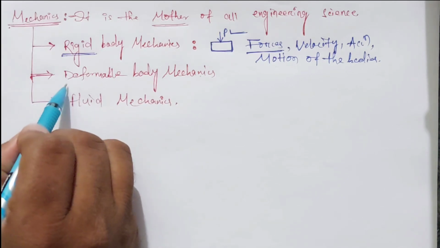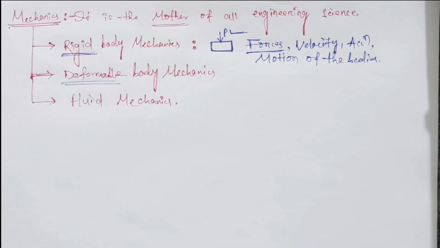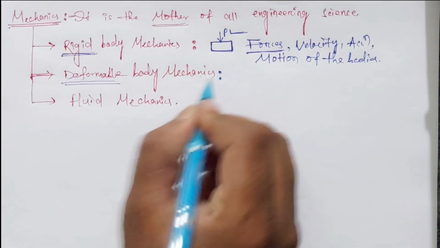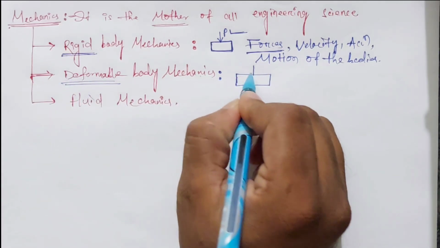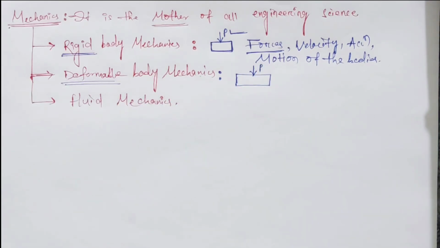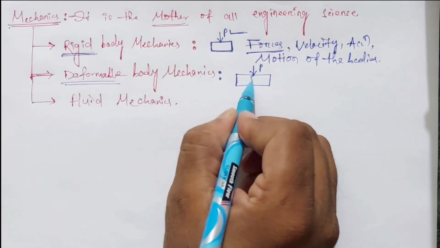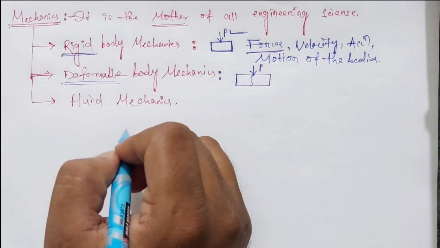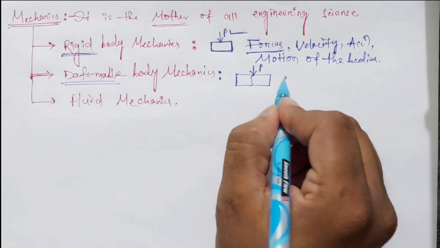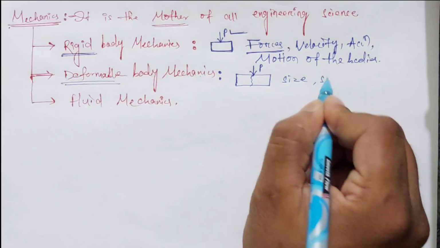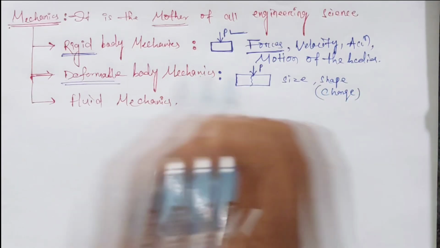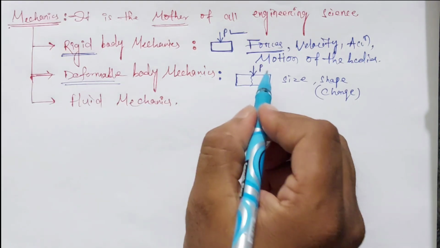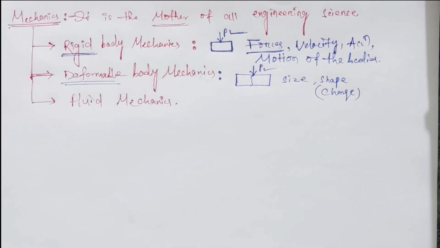Okay, so what is the deformable body? It's just the opposite of the rigid body. Deformable body means that when you apply load on a body, the body will be deformed, the cross section of the body will be deformed, and the size and shape will be changed. The size and shape of the body will be changed by the application of the force. So this is a very simple funda.